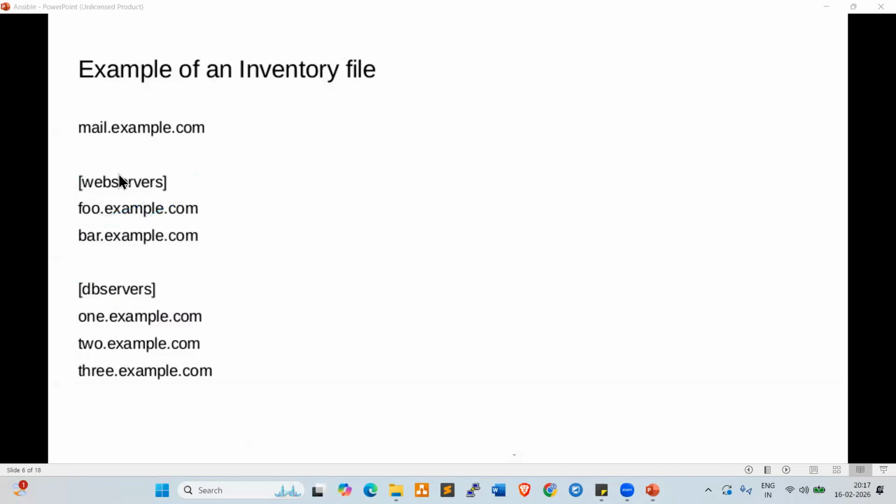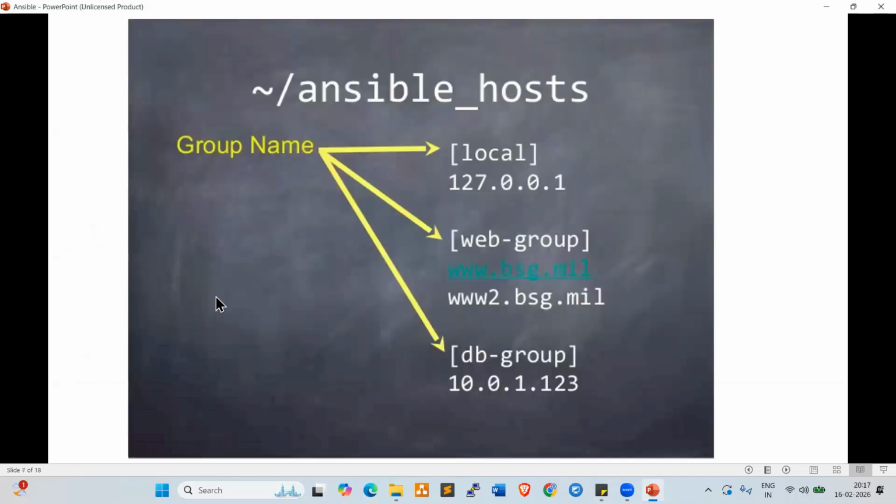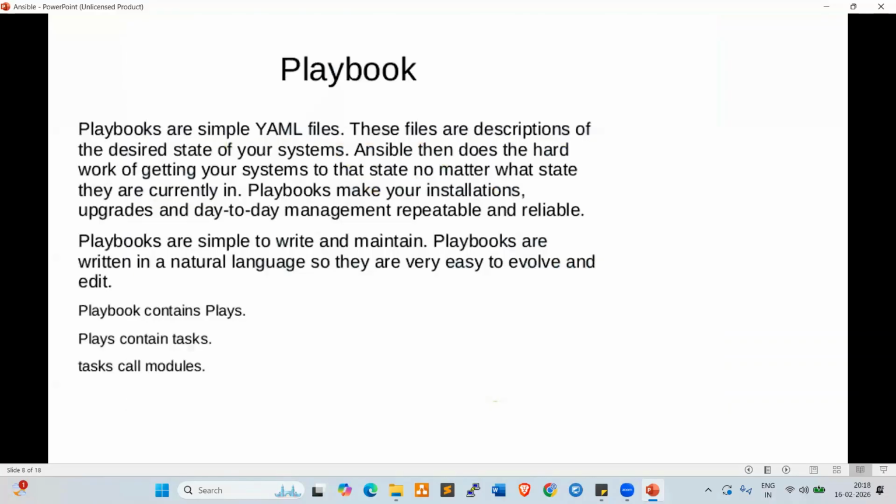Fine. Now look at here. So web servers, DB servers. Now look at here. Ansible host missions, group name: local group, web group, DB group. In the local group, I gave the IP address. In the web group, I gave the FQDN name. In the DB group, I gave the IP address, right? Either IP or FQDN.